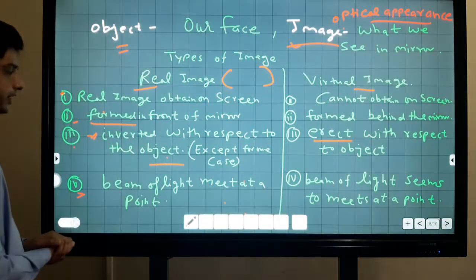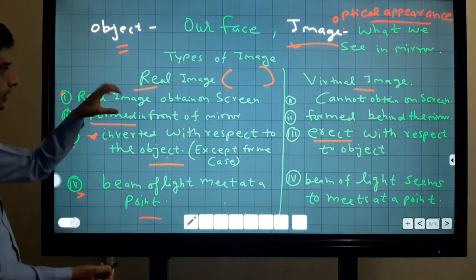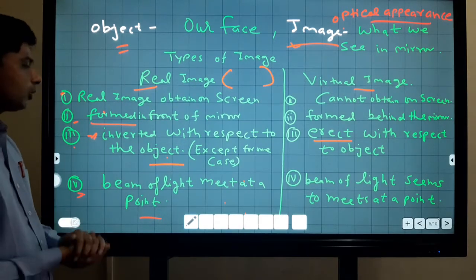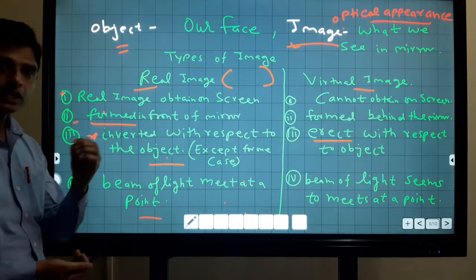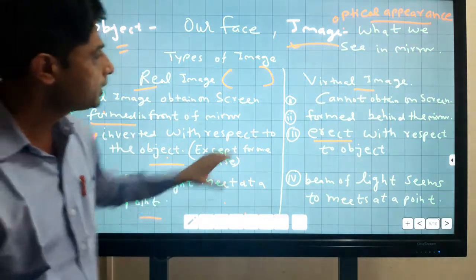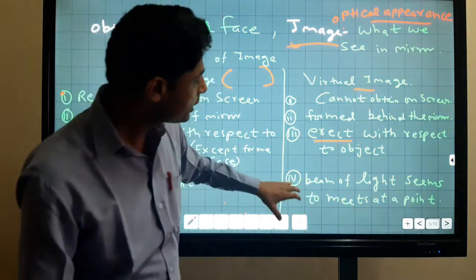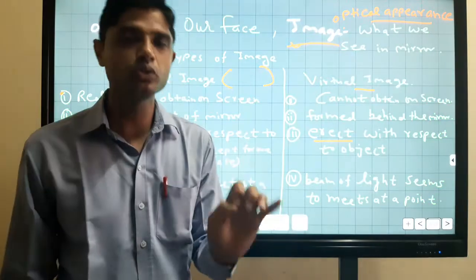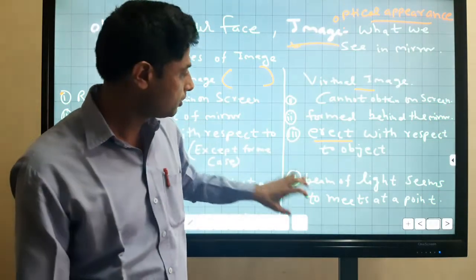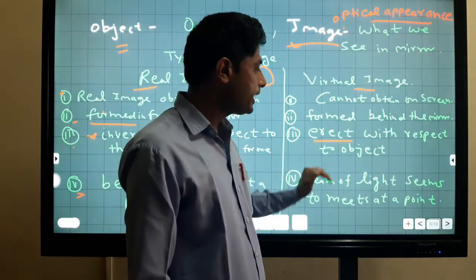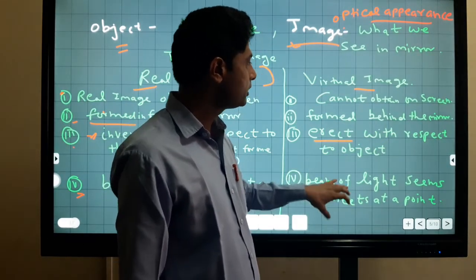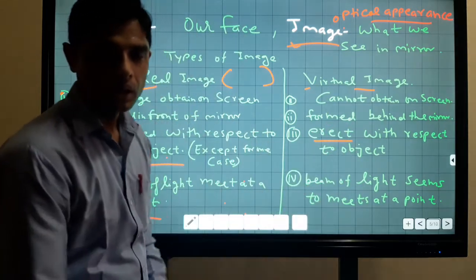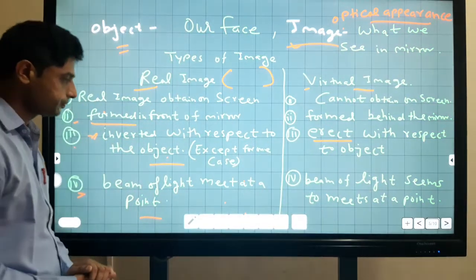Fourth, the beam of light meets at a point. A real image is obtained when the beam of light actually meets at a point. But a virtual image is obtained when the beam of light seems to meet at a point, not actually meeting. So when a beam of light seems to meet at a point, we obtain a virtual image. I hope you understood.